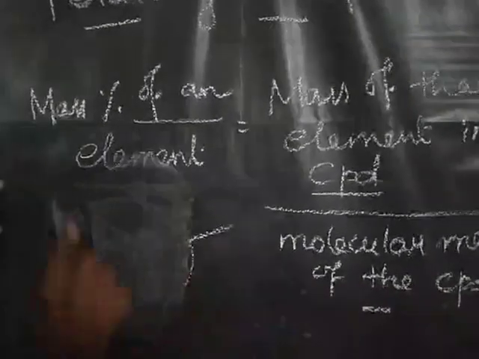In the textbook itself, 2 or 3 examples are given. I will explain only one sum. Based on this, the remaining sums you have to solve at home. Find the mass percentage composition of methane.